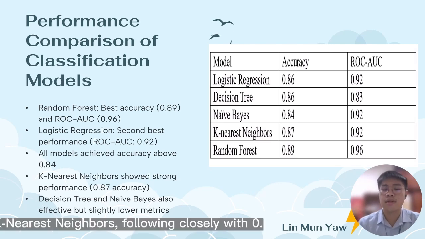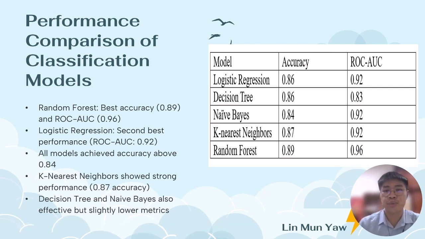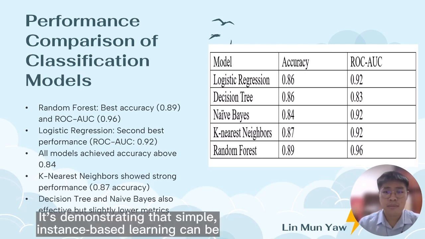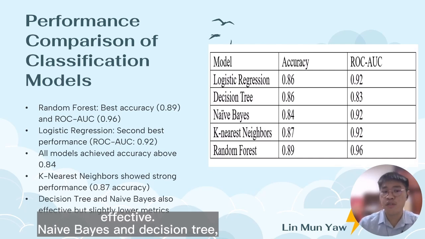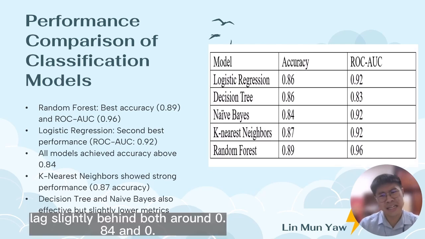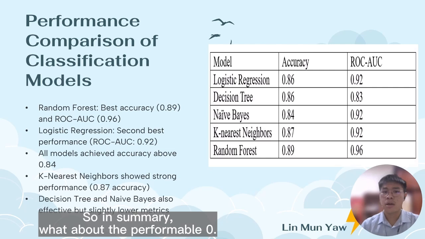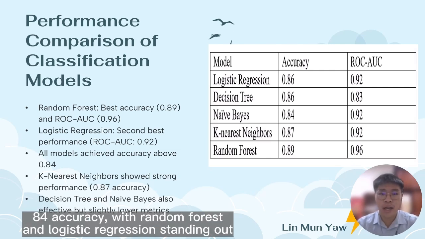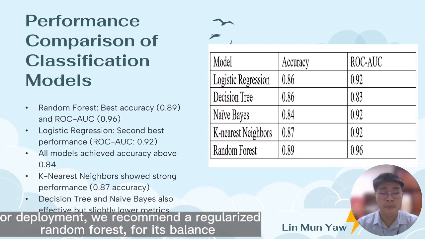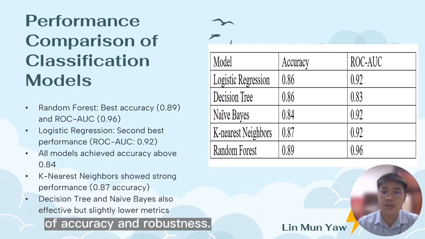Here, nearest neighbors follows closely with 0.87 accuracy and 0.92 ROC-AUC, demonstrating that simple instance-based learning can be effective. Naive Bayes and decision tree lag slightly behind, at around 0.84 and 0.86 accuracy, yet still exceed baseline performance. So in summary, all models perform above 0.84 accuracy, with random forest and logistic regression standing out. For deployment, we recommend a regularized random forest for its balance of accuracy and robustness.